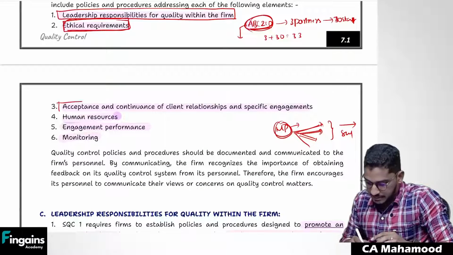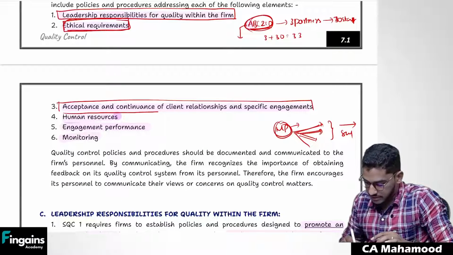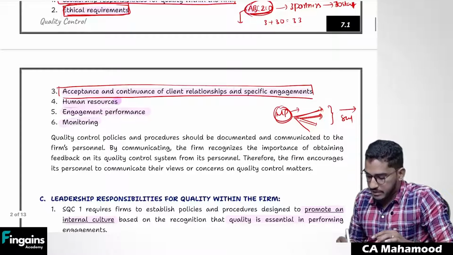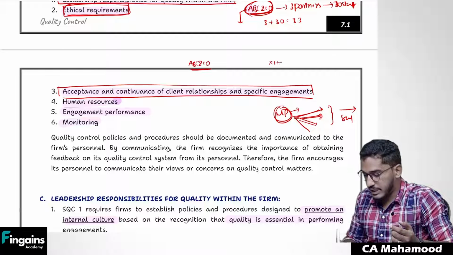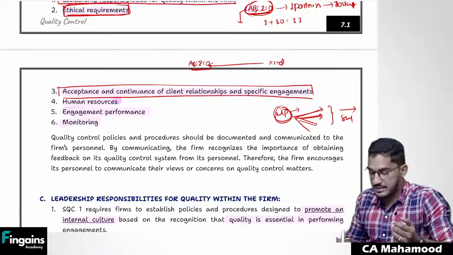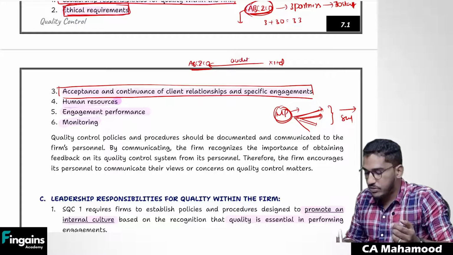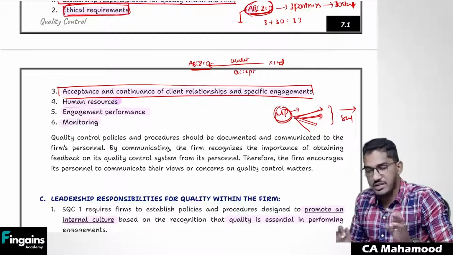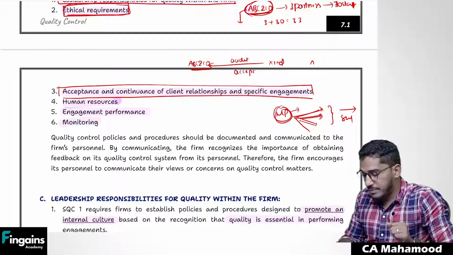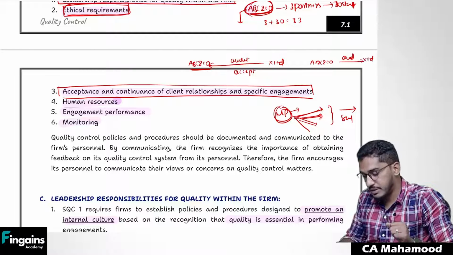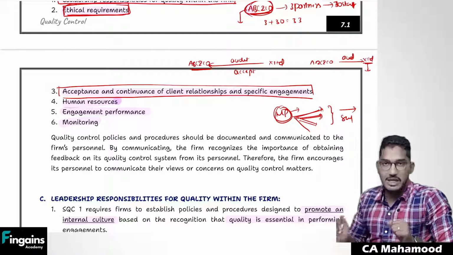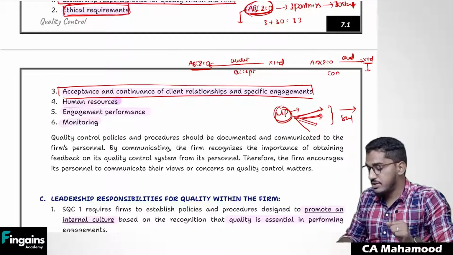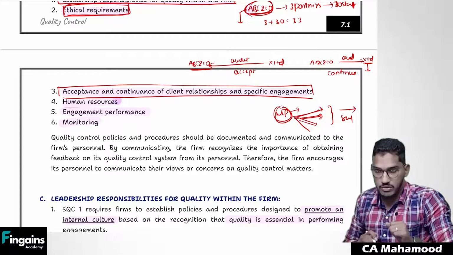Third area, acceptance and continuation of client relationships. For example, you are an audit firm, ABC and Co, and one new client is coming. Take for example, X Limited, a new client has come and is asking you to do the audit for them. Now you have to take a decision whether to accept this client relationship or not. Sometimes what will happen is, ABC and Co, you are already an auditor for the client X Limited. Just now you have completed the current year's audit. The client is asking that next year also you act as an auditor. Now you have to take a decision whether to continue this client relationship or not.